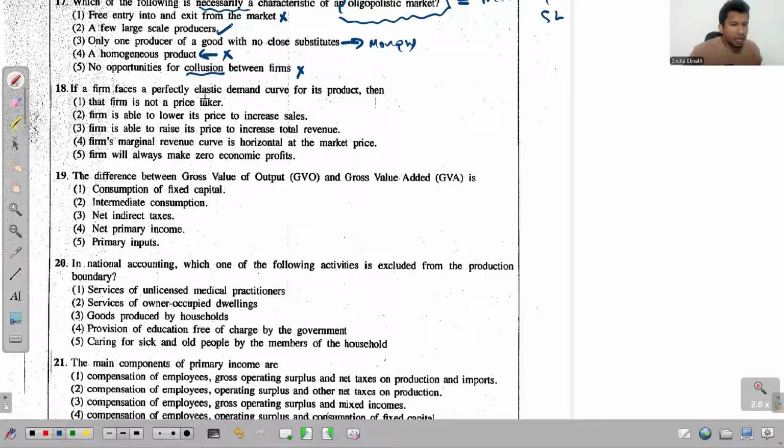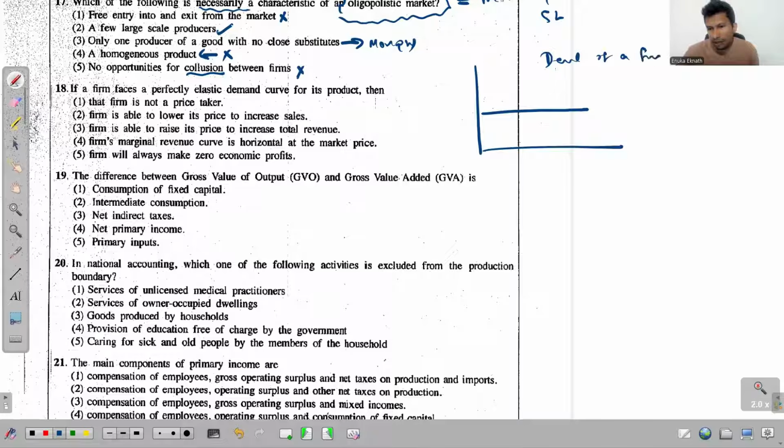The next question, 18th one. If a firm faces a perfectly elastic demand curve for its product, right? Perfectly elastic demand curve, the firm faces, right? So this is the demand of a firm. Then this entire question must be with regard to perfect competition, right? Because only in perfect competition, a firm has this perfectly elastic demand curve. So knowing that, if you read the 5 options given, you will be able to pick the correct answer.